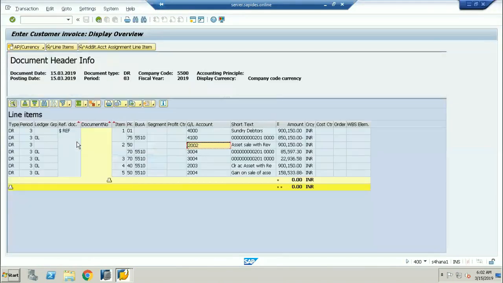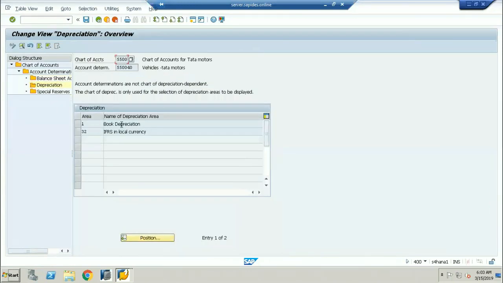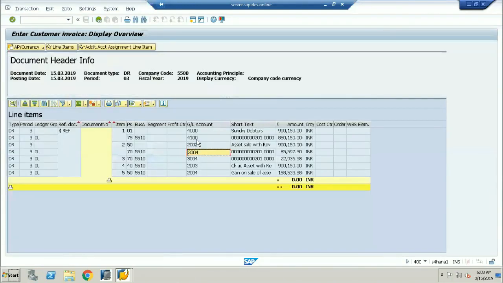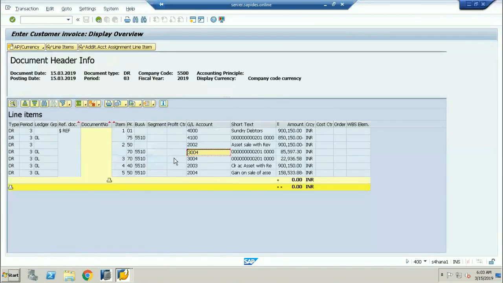Now this is exactly what we are going to see about the accumulated depreciation and the depreciation. If I double click on the depreciation, you can see here 3004 is the account number. This is the accumulated depreciation. Accumulated depreciation is going to be the debit.